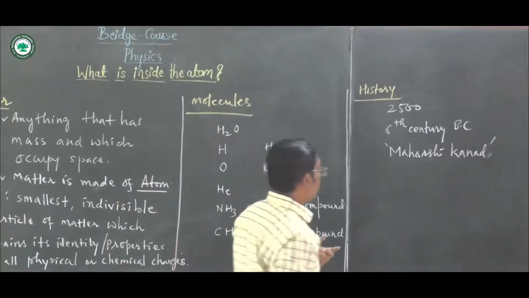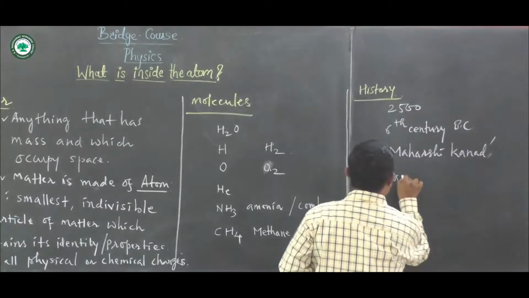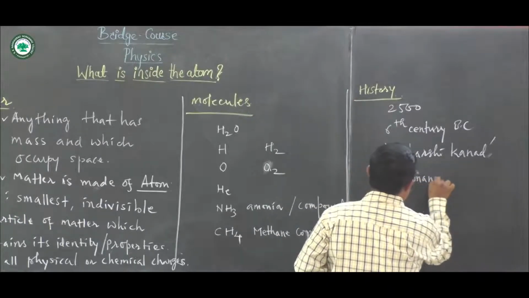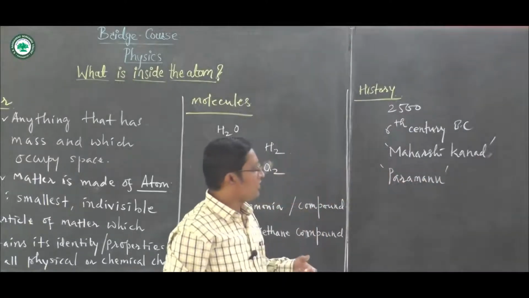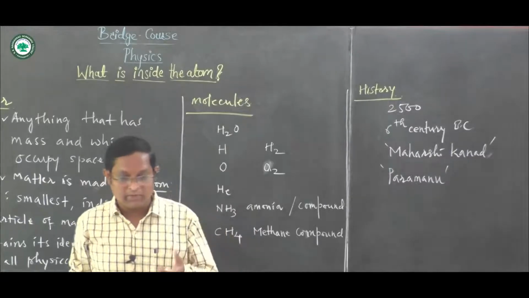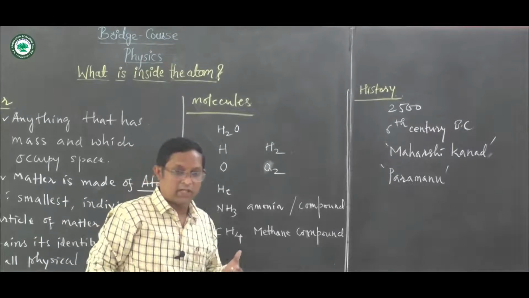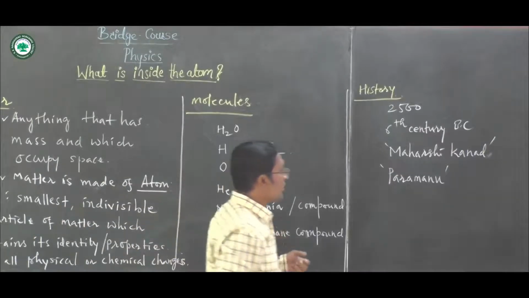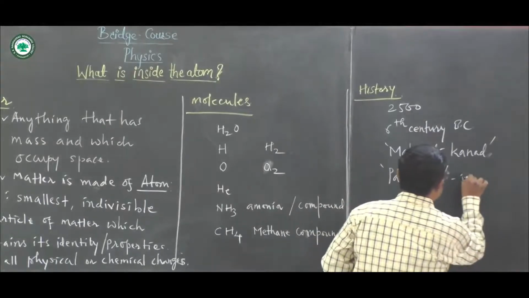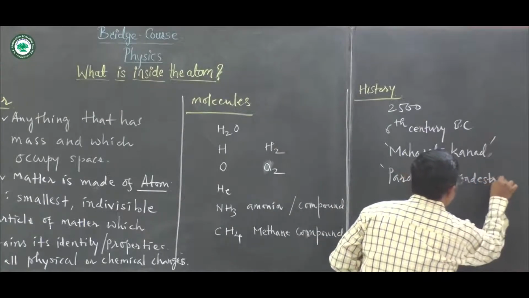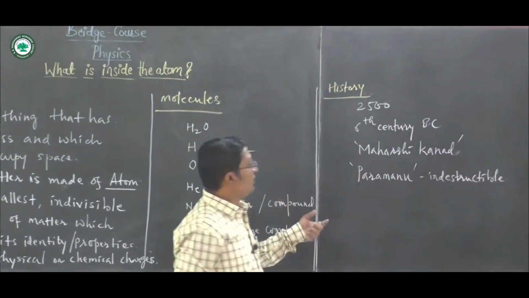He defined that particle as the Parmanu. He gave the name to that smallest particle, which is the part of the matter. The matter is made up of these small particles, and that small particle he named the Parmanu. Parmanu means the smallest particle inside the matter, which is indestructible in nature, right?